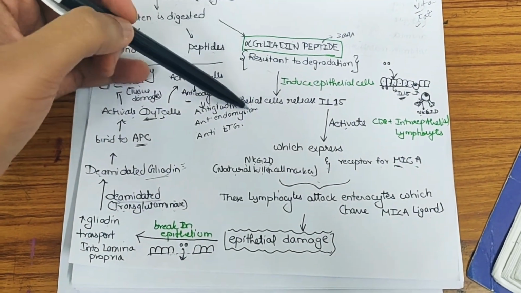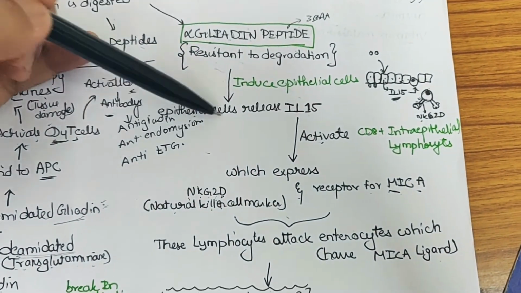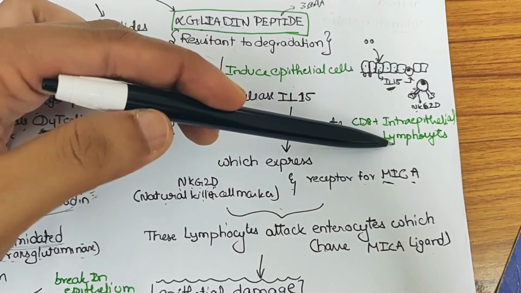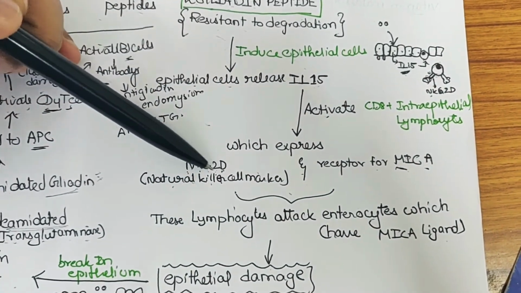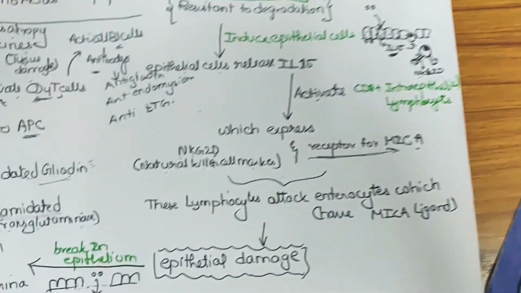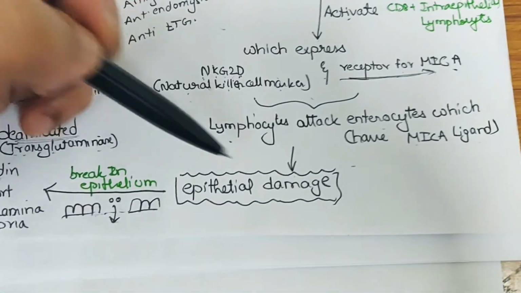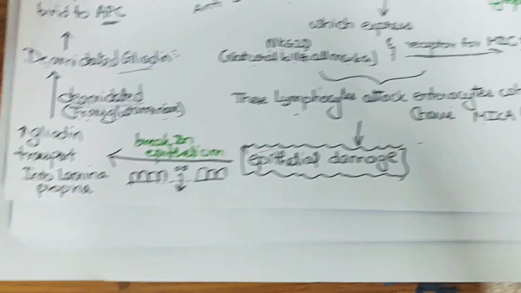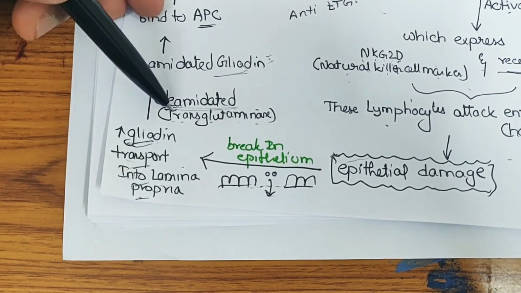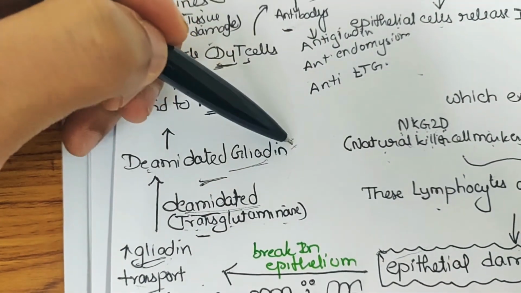So alpha gliadin will induce the epithelial cells to release interleukin 15, which will activate the CD8 lymphocytes, which express the NKG2D natural killer cell marker and receptor for MICA. This is important. These lymphocytes will attack the enterocytes which have MICA ligand, and there is epithelial damage. Whenever there is a break in the epithelium, more gliadin enters into the lamina propria, which gets deamidated by transglutaminase, and deamidated gliadin is mainly immunogenic.